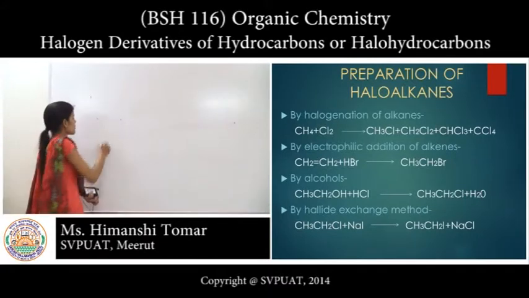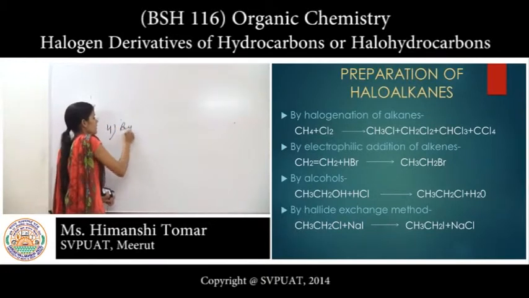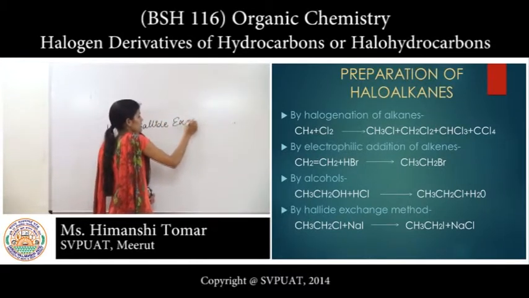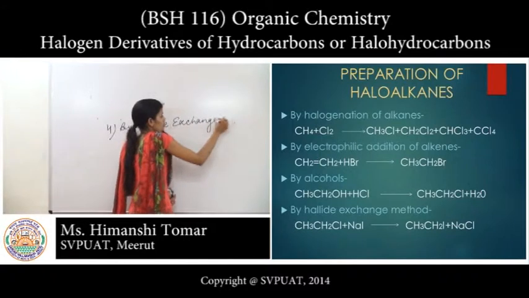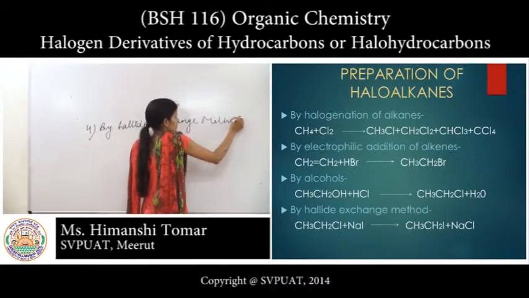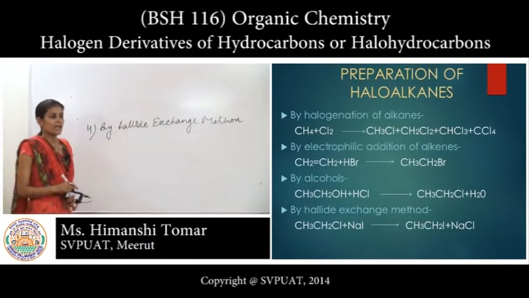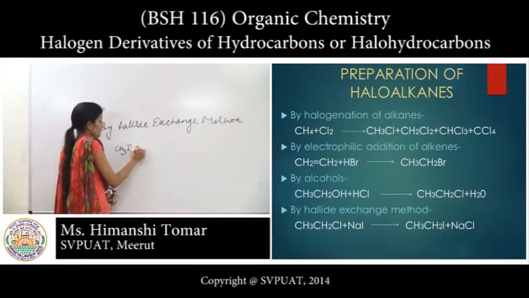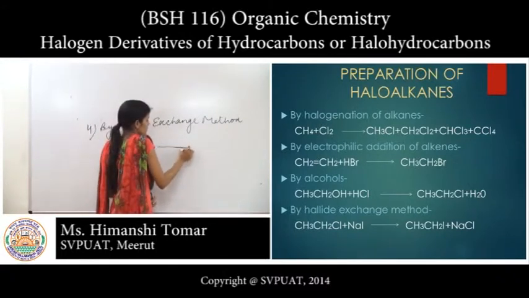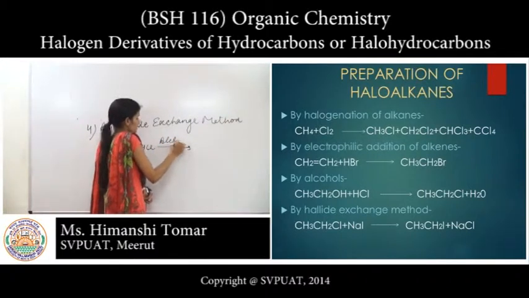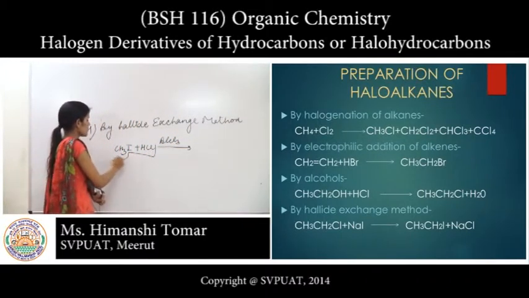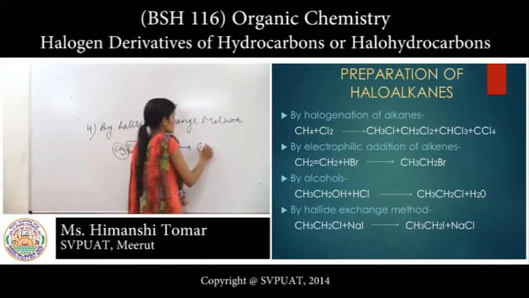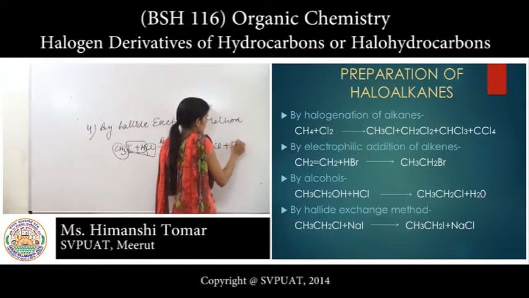Now the fourth and last preparation is by the halide exchange method. In this series, one halide reacts with another halide, like CH3I reacts with HCl, then in presence of AlCl3, it gives CH3Cl plus HI, and iodine is liberated.